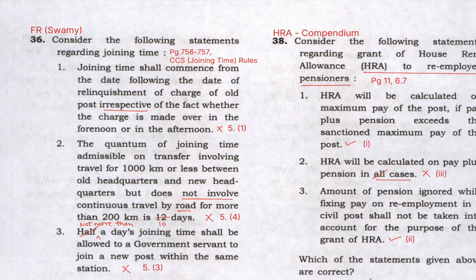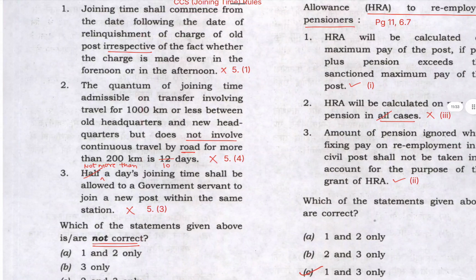So this is incorrect. Statement 2 says quantum of joining time admissible on transfer involving travel for 1000 km or less between old headquarters and new headquarters but does not involve continuous travel by road for more than 200 km is 12 days. So when it does not involve travel by road for more than 200 kilometers, the maximum joining time admissible is 10 days.